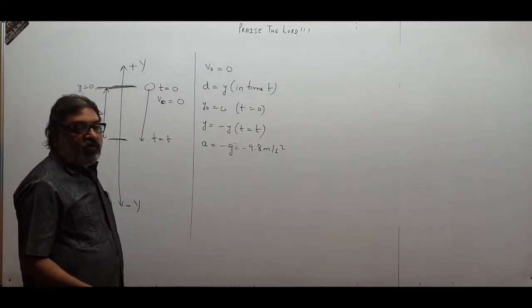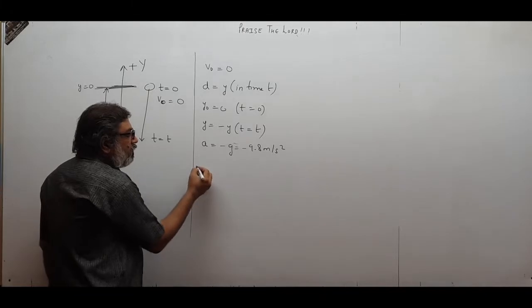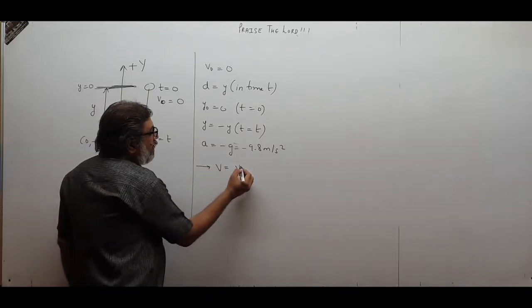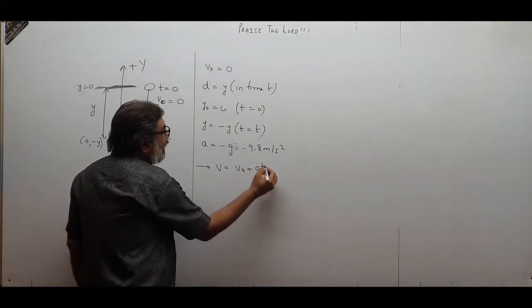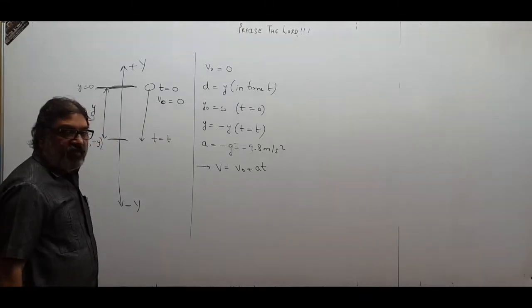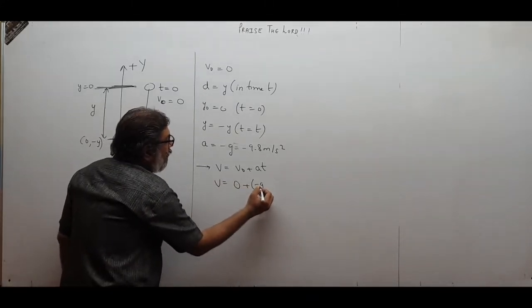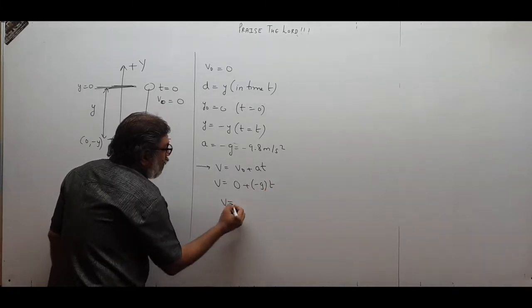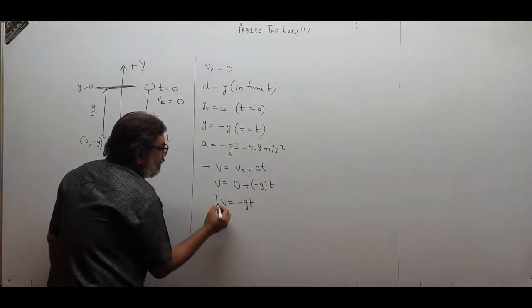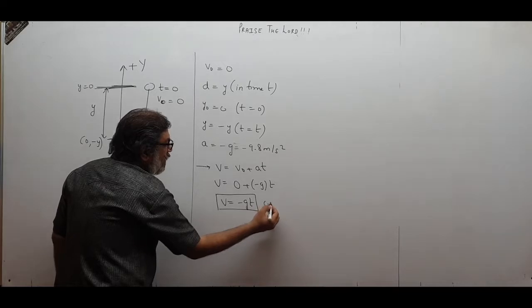Now we want to find out velocity, supposing. So children, what is the formula for velocity? V equal to V0 plus at. That is one formula we are having. So v will become 0 plus minus g into t. So v equal to minus gt. That is the first equation about velocity.